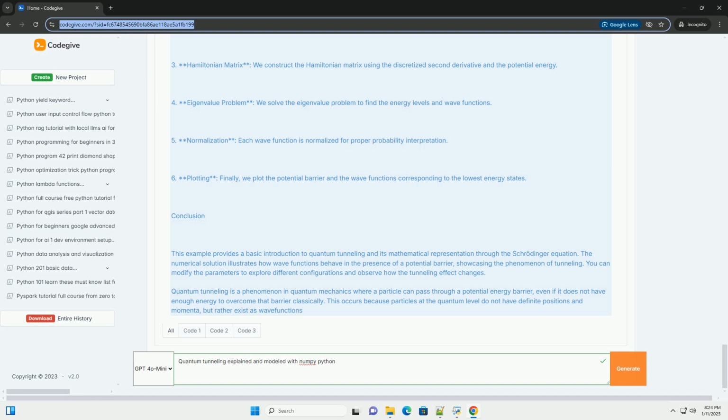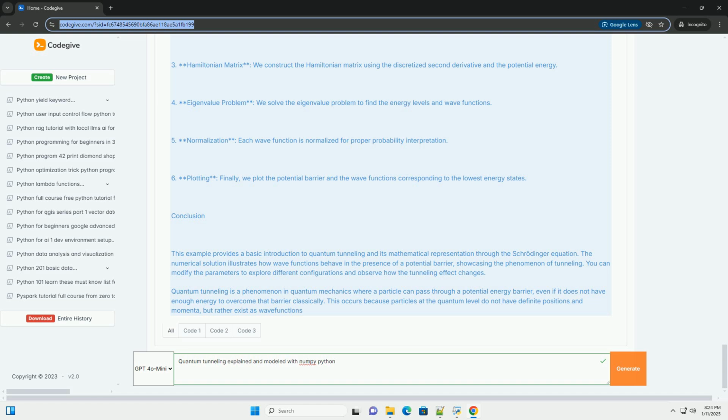Conclusion. This example provides a basic introduction to quantum tunneling and its mathematical representation through the Schrödinger equation. The numerical solution illustrates how wave functions behave in the presence of a potential barrier, showcasing the phenomenon of tunneling. You can modify the parameters to explore different configurations and observe how the tunneling effect changes.